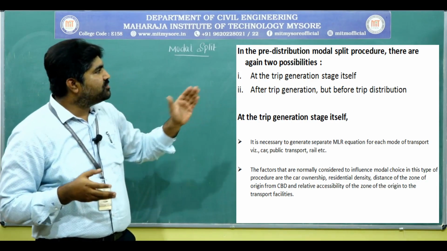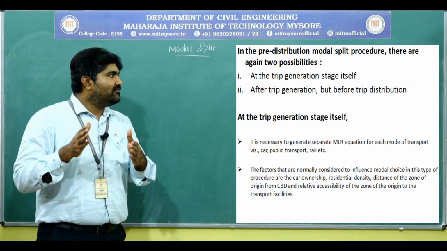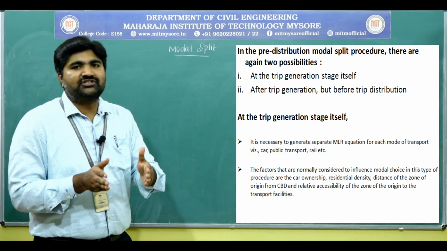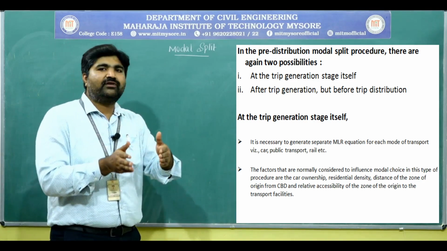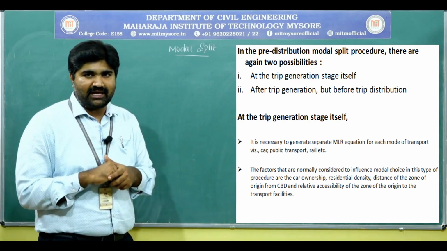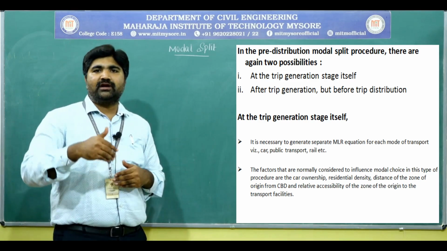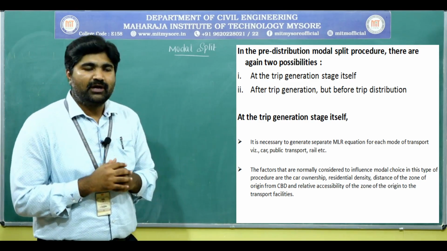Next, in the pre-distribution modal split procedure, there are again two possibilities. The first one is at the trip generation stage itself. The second is after trip generation but before the trip distribution. We have two stages again here.